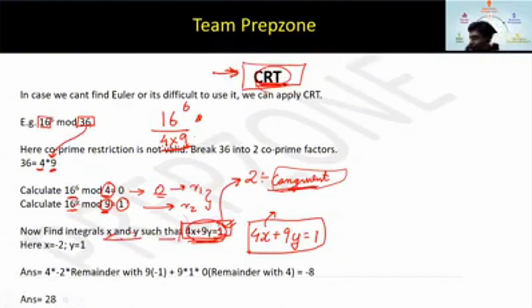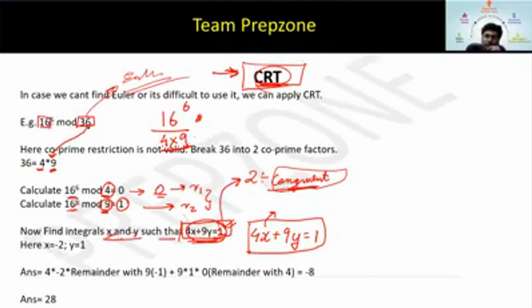Mukul, okay, fine, Mukul, I'll just repeat it once from the starting. See, Mukul, but please be on time, guys. So Mukul, we can apply Euler to this question, okay? And I discussed how to solve this question by Euler. Now using CRT, there is no condition on CRT that these two have to be co-prime. They don't have to be co-prime, hence they are not co-prime here. I can apply CRT directly as well.